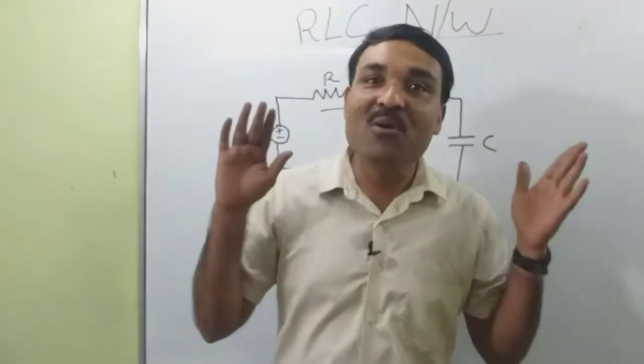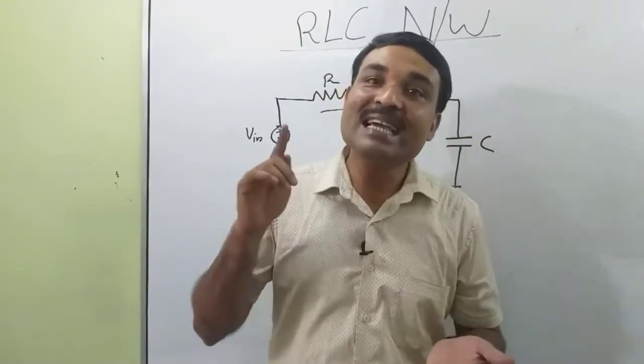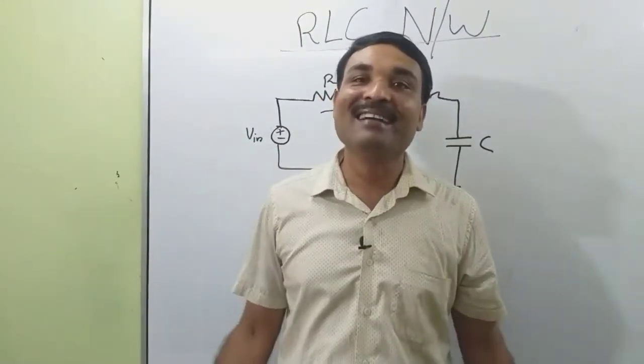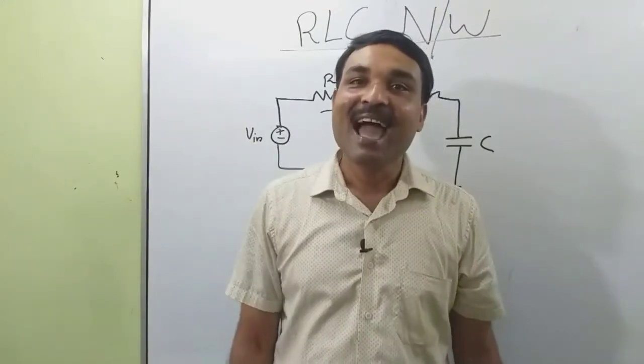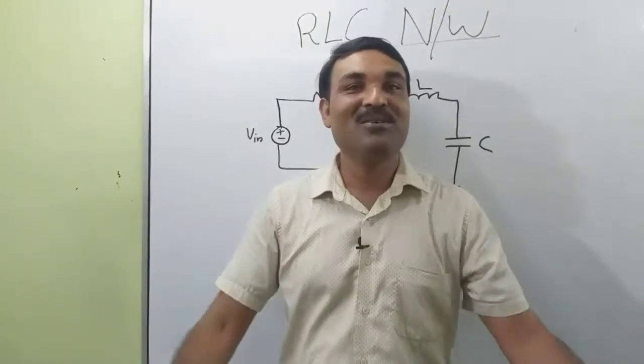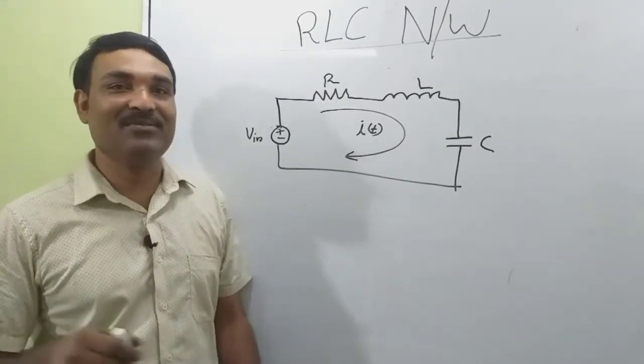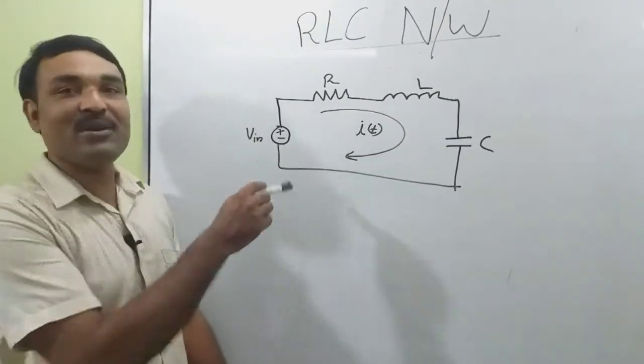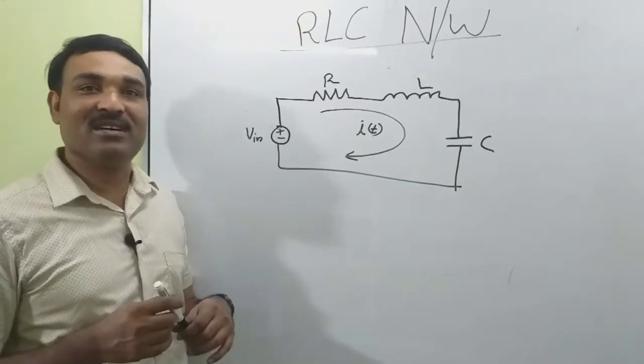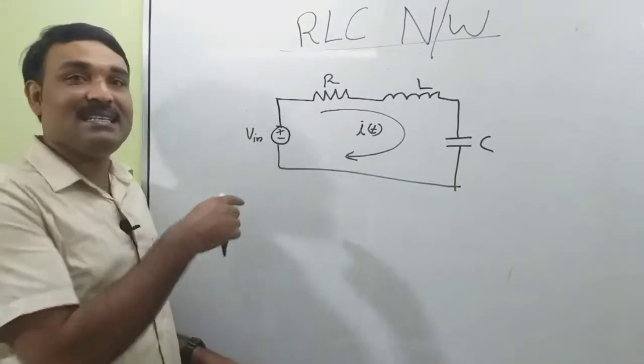In this session we are going to discuss series and parallel RLC networks in detail, and we will do the related problems. Okay, let us start. First we are going to discuss the series RLC network. This shows a circuit diagram for a series RLC network. It is excited by a DC source.